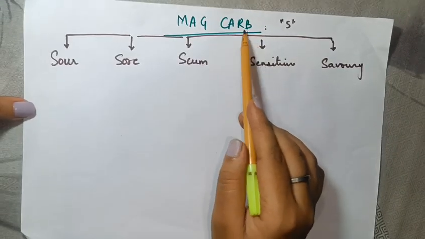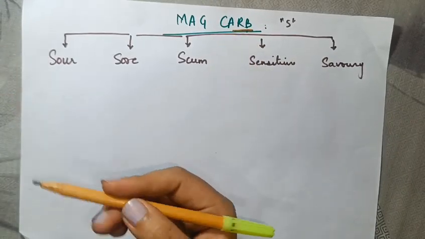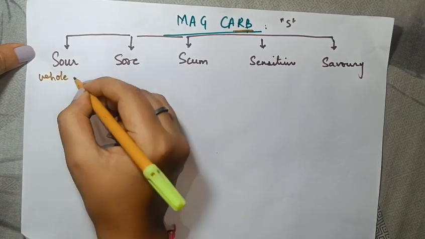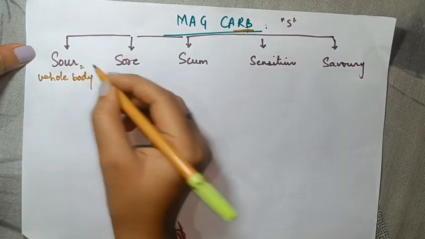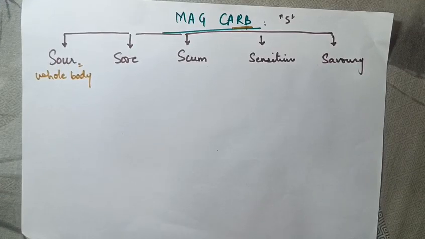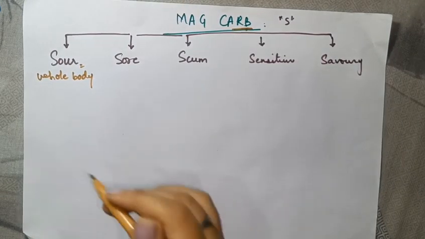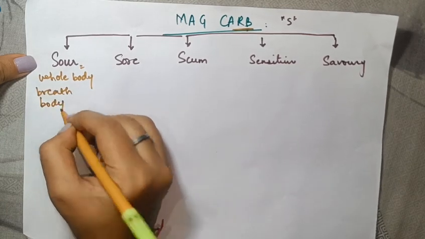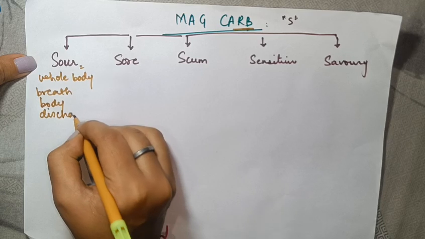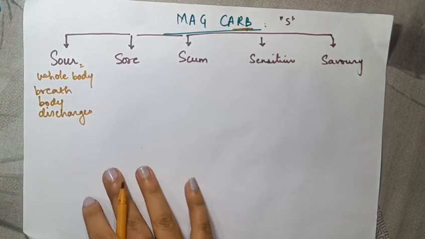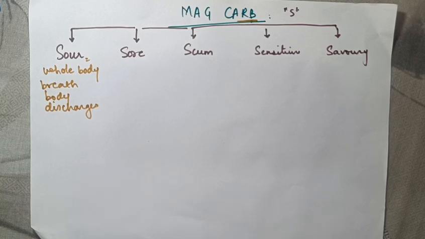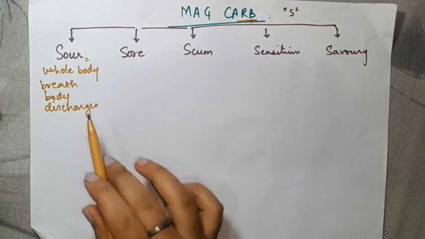We've done Calcarea carb. In Calcarea carb, the carb element brings in a sourness, and here similarly we see the whole body will have sourness associated with it. Now when we say sourness, it could either be that the breath is sour smelling, the body is sour smelling, or the discharges are sour smelling. That's all. So this discharges includes everything. It includes eructations, it includes diarrhea, it includes vomiting. All the eructations would be sour smelling.